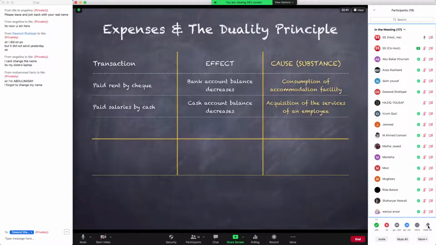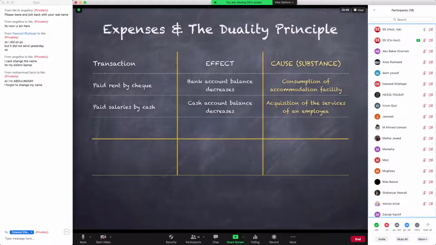All right. So I'm going to clear these impacts. Now, another transaction, for example, paid insurance on assets, right? So we paid our insurance on whatever non-current assets that we have acquired over a period of time. We had insured them for that and now we are paying the insurance premium. So again, the effect is going to be visible enough for us to conclude that either our cash account or our bank account must have decreased, because you must have paid the insurance in one of these two ways. So your cash or your bank account balance goes down.